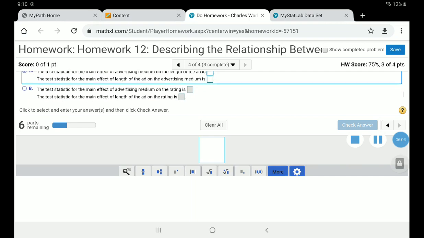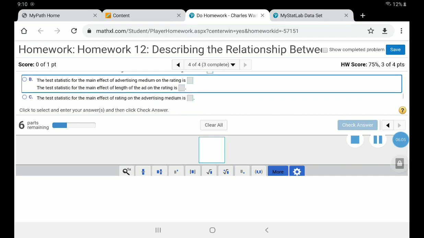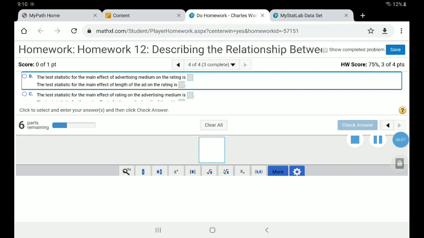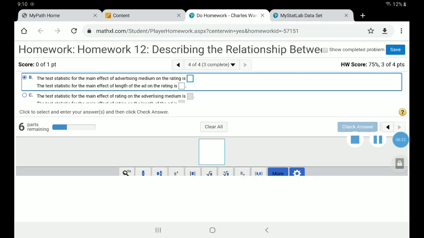Nope, that's not what I want on A. B, it says the test statistic for the main effect of advertising medium on rating. Yes, that's what I want. And then the test statistic for the main effect of length on rating. That's perfect. That's what I want.